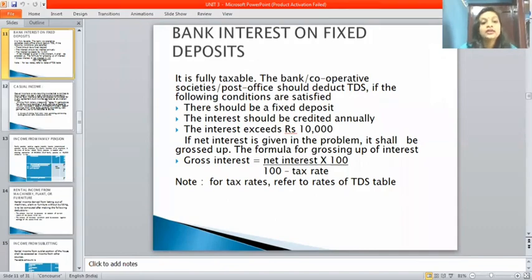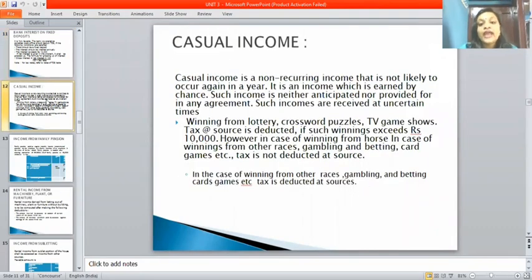Next one is casual income. Casual income is a non-recurring income that is not likely to occur again in a year. It is an income which is received by chance. Such income is neither anticipated nor provided for in any agreement. Such incomes are received at uncertain times.